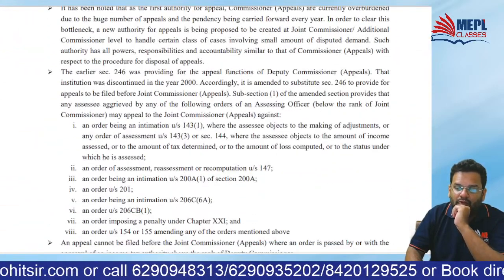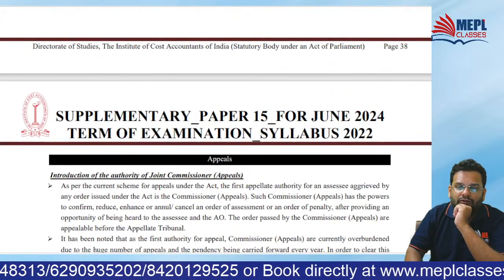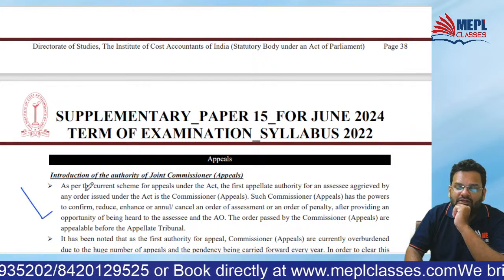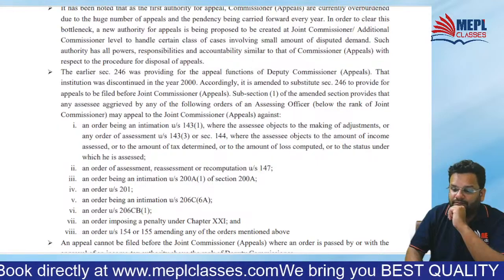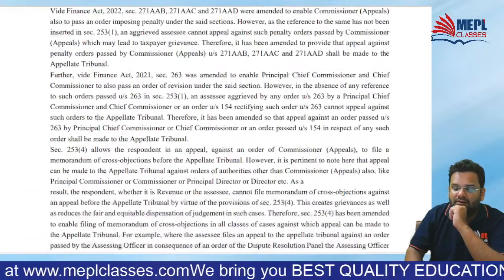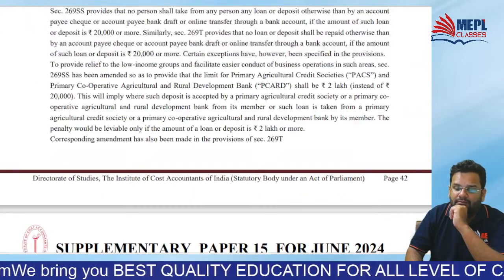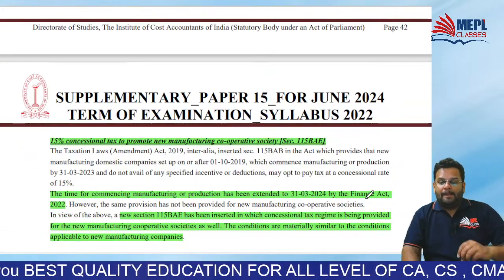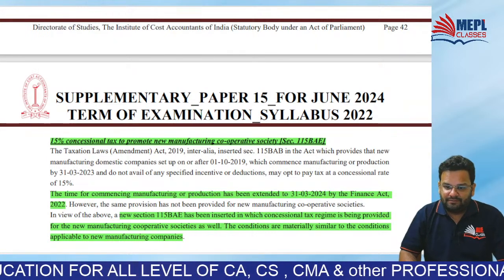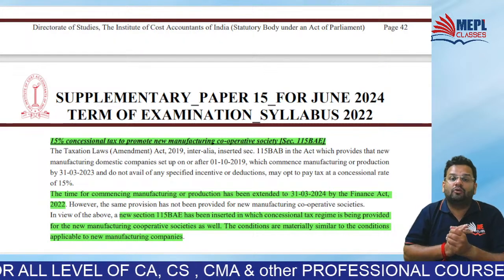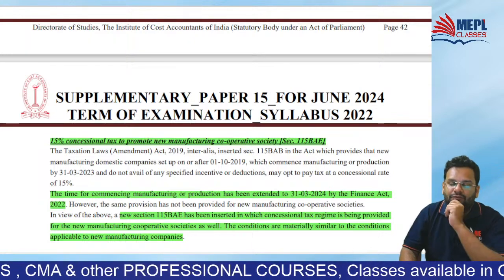Did you all follow? As I already told you, introduction of the authority of Joint Commissioner of Appeals. Under appeals, one new officer has been added in the mechanism. Is it clear to all of you, the provisions? So I hope you have followed it and you have understood its importance from an exam perspective.